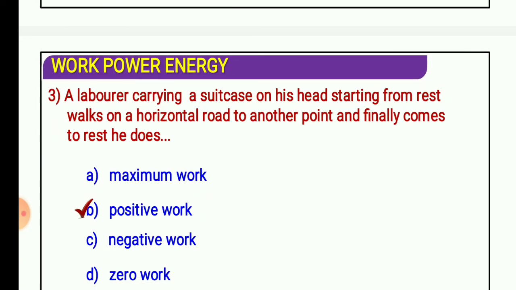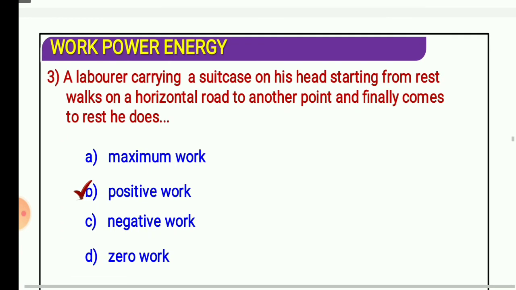A laborer carrying a suitcase on his head, starting from rest, walks on a horizontal road to another point and finally comes to rest. Now these points should be kept in your mind: he walks on a horizontal road. If he is standing at the same position, then definitely the work done will be zero.